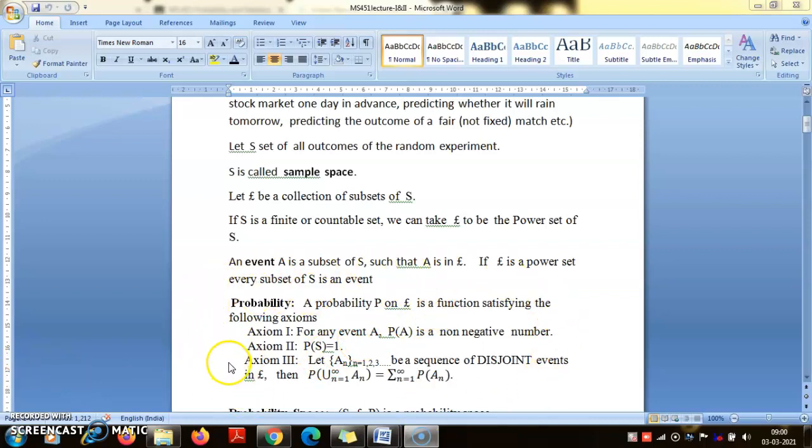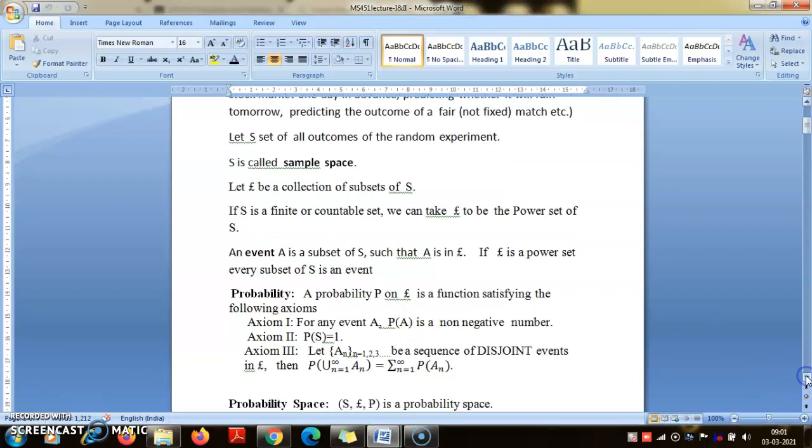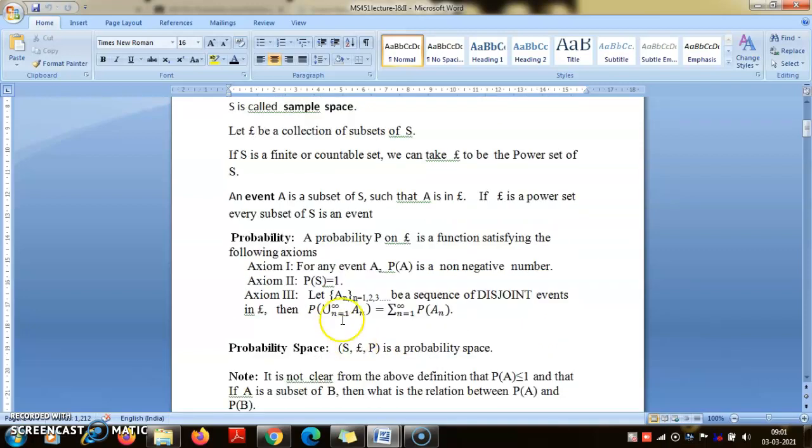So this is the definition of our probability from here on. Carefully let us look at the axioms. The first axiom says that probability is non-negative. The second axiom says that the probability of the whole set is 1, and the third axiom says that if I have a sequence of disjoint events, then the probability of their union is the sum of their probabilities. And they will be stated in this order only.